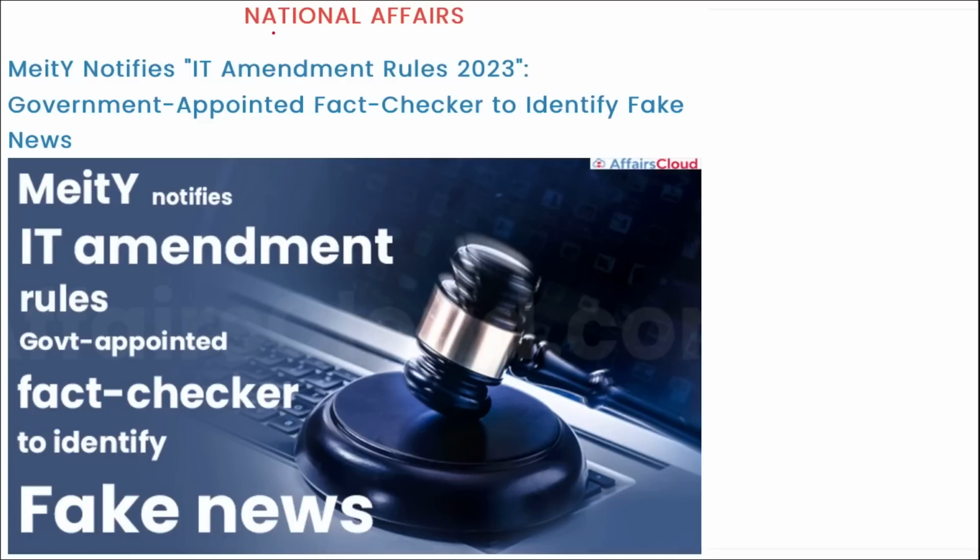So let's start. First we are talking about national affairs. Remember, recently multiple incidents have happened where a fake report caused havoc on the internet. It can be fake news, but sometimes the news is real also. For example, a report that recently turned the table for a company was the Hindenburg report, and this report almost destroyed Adani Group, where Gautam Adani used to be the second richest person.